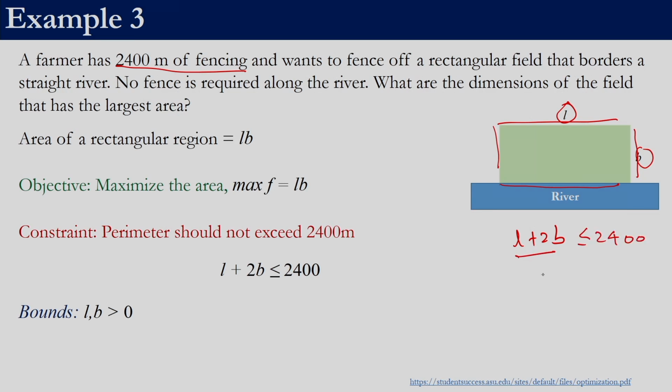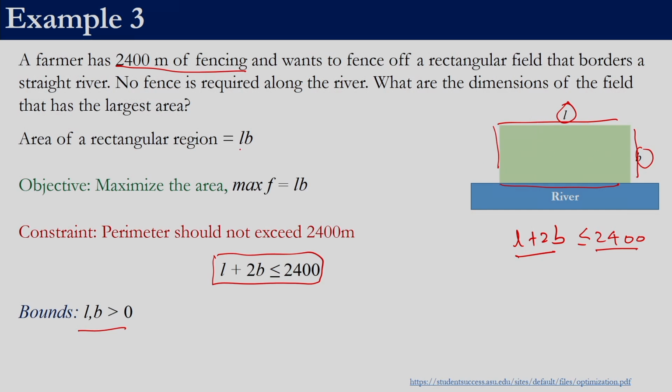So here also remember he doesn't need to use all the 2400 meters of fencing, but at the maximum he has 2400 meters of fencing, right. So that is our constraint, and these two are logical constraints that L and B have to be greater than 0. The farmer wants to maximize the area.